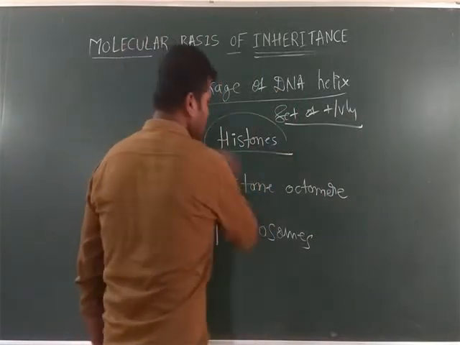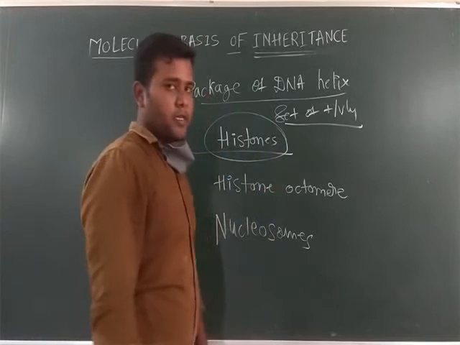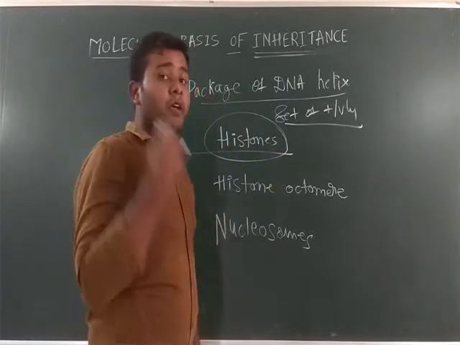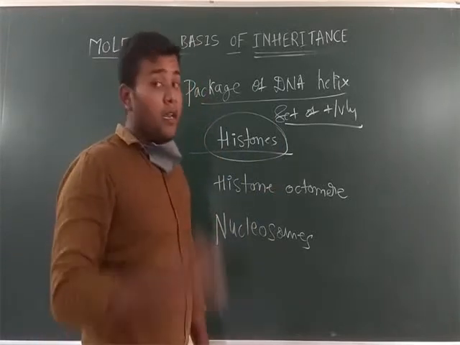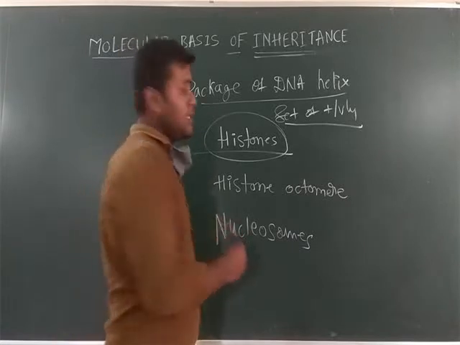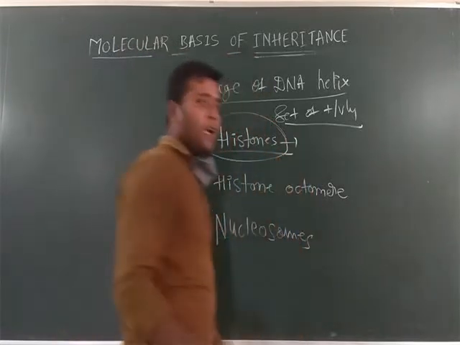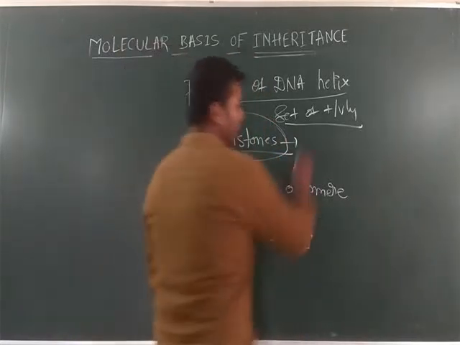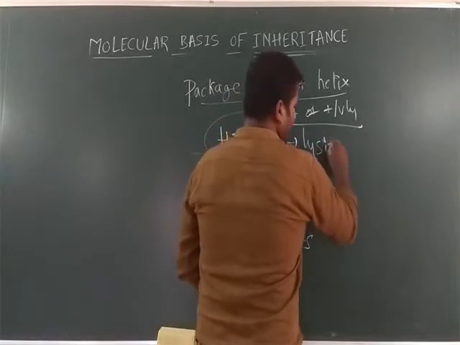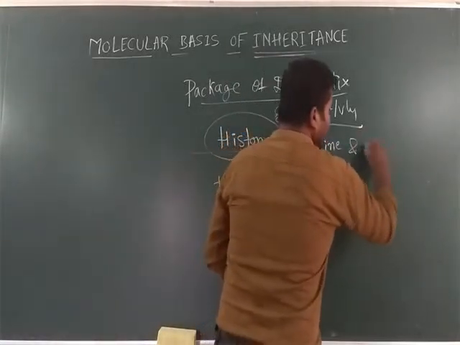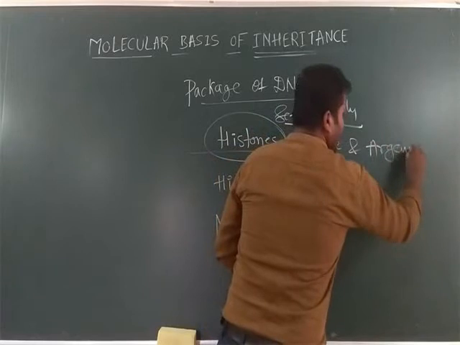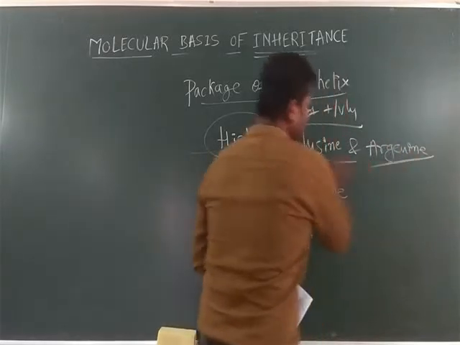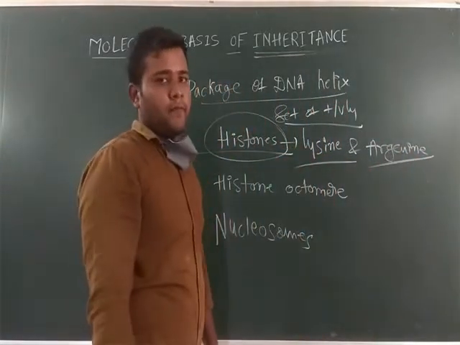They are nothing but the histones. Histones are proteins that are very rich in amino acids, namely lysine and arginine. These two are amino acids.